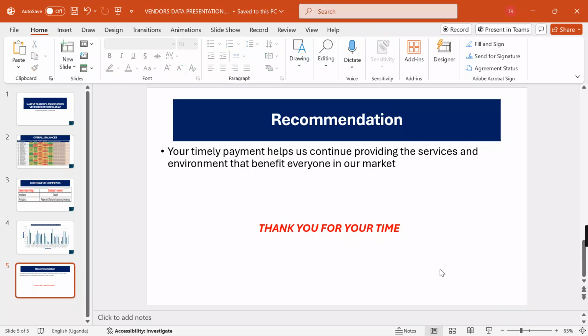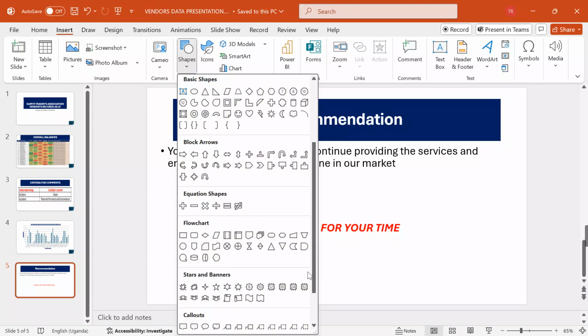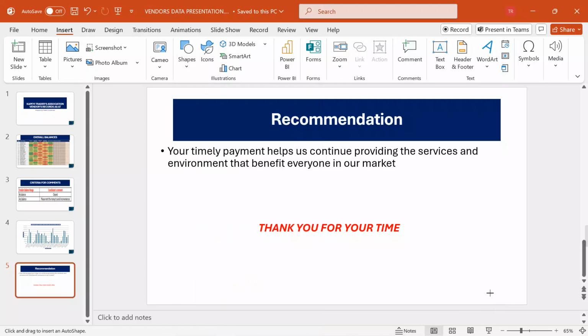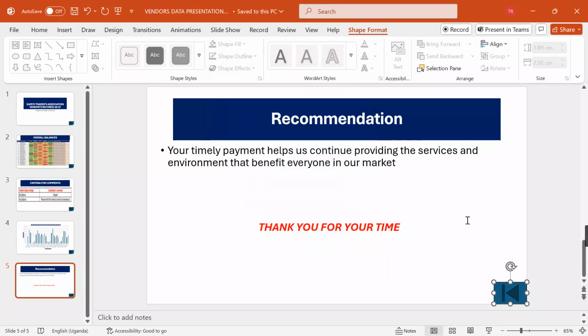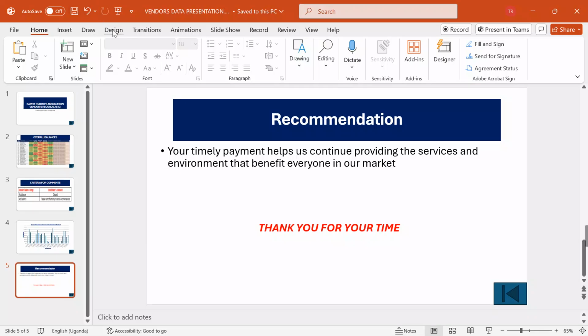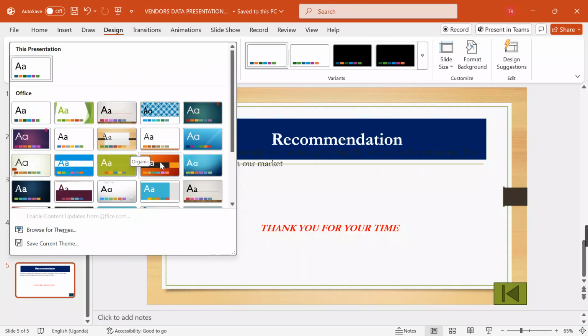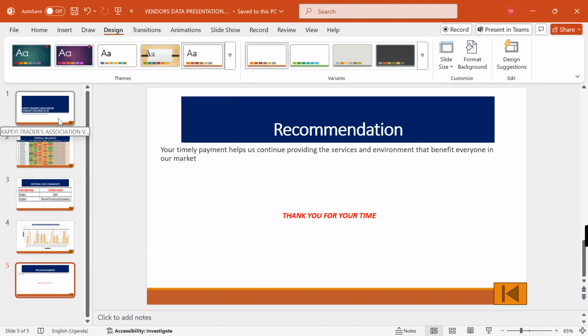Oh, no, on the last slide, let me put an action button that takes me back to the first slide. Come here, scroll down to action buttons. We have an action button here which says go to beginning. So I'm going to put an action button here that takes me to the beginning. I say first slide, I click OK. After getting this, you can go on to apply as many skills as you can to make your presentation stunning and outstanding.